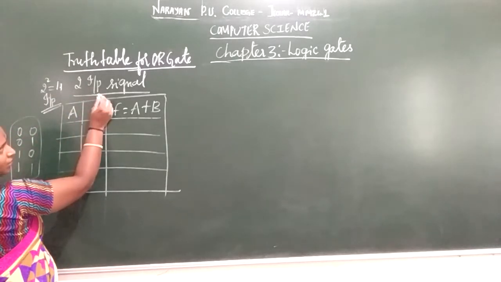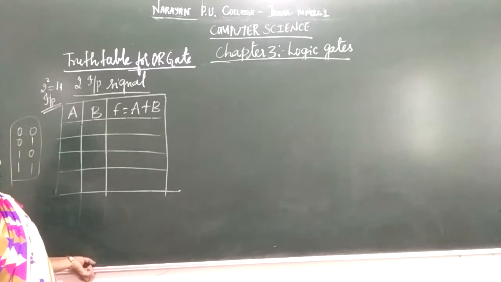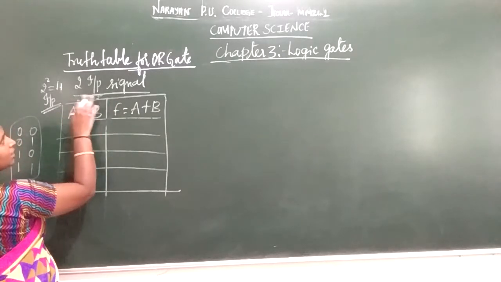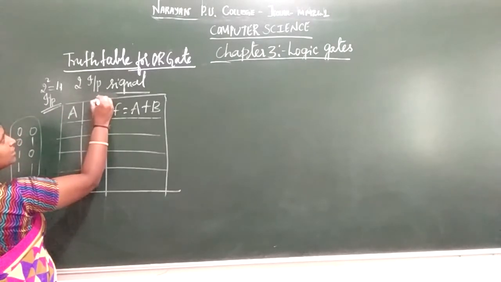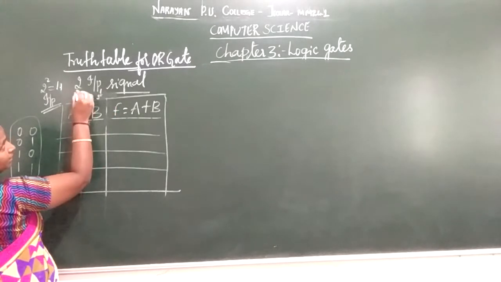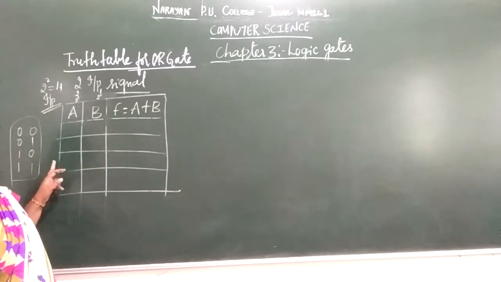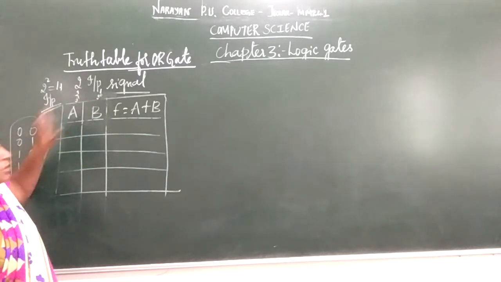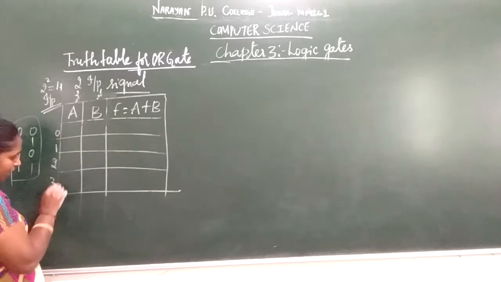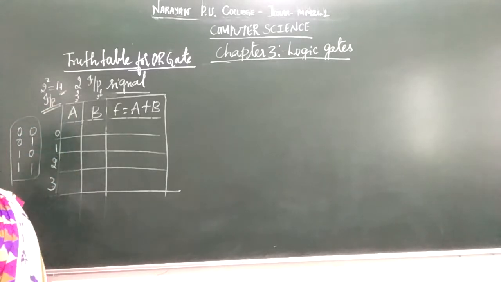The next one is in multiples of 2, everything in the form of binary digits, zeros and ones. So you start with 2 to the power of 0 and 2 to the power of 1. 2 to the power of 0 is 1, 2 to the power of 1 is 2. These are the inputs we are going to accept. So the possible ways of inputting are 0, 1, 2, 3. When you count, 1, 2, 3, 4, you get 4 possible ways of inputting.